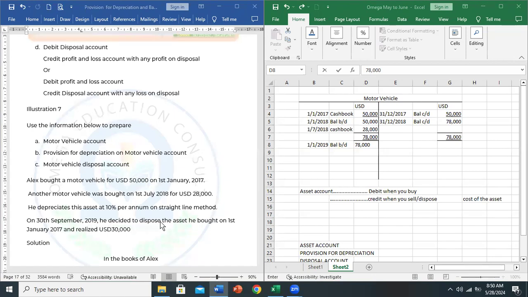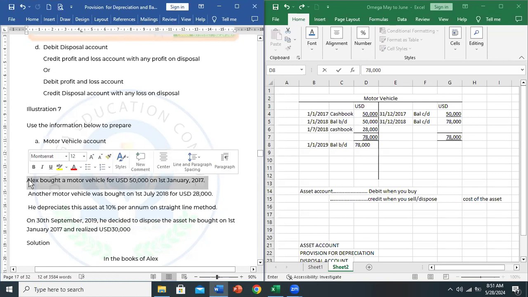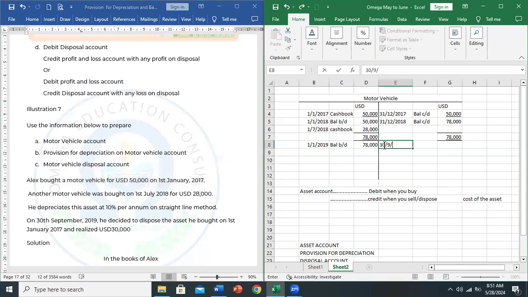So we sold an asset, and you have to be very careful so that you don't pick the wrong information. So let's look at it. It says that on 30th September 2019, he decided to dispose of the asset he bought on 1st January 2019. So the principle is that when you dispose or sell off, you credit the asset account. So for this year 2019, we'll go to the credit side, put in the date 30th September because that was the date the asset was sold. Please, the narration you give there is disposal.